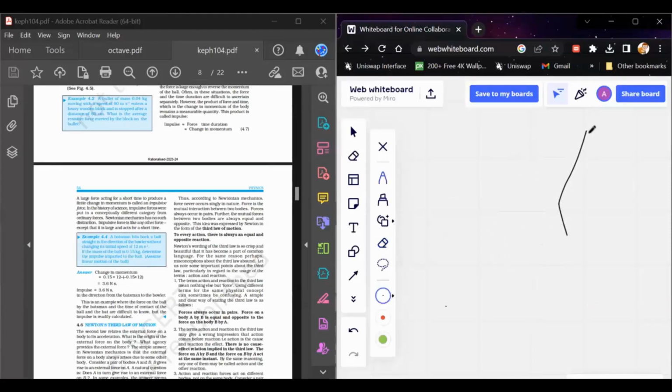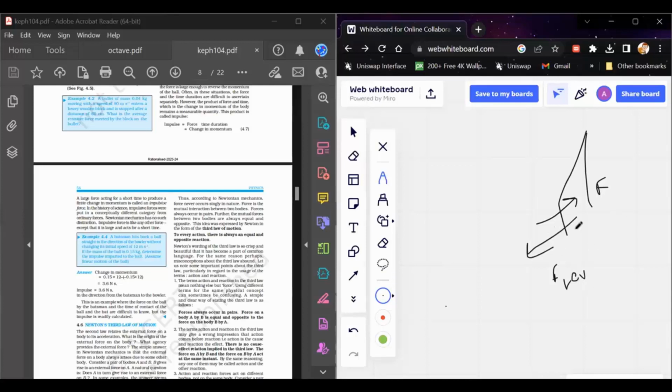Let's suppose this is some wall, and you are applying some force on this wall. So what happens according to the law of motion? If you are applying some force on a body, then it should change its state, like it should start moving. But you know that the wall doesn't move on its own. So why doesn't it move? It doesn't move because the wall also applies some force on you in the backward direction. We can denote it as a reversal.